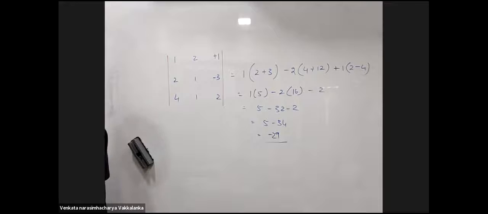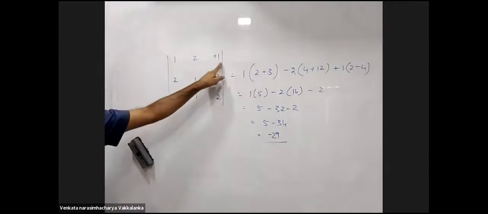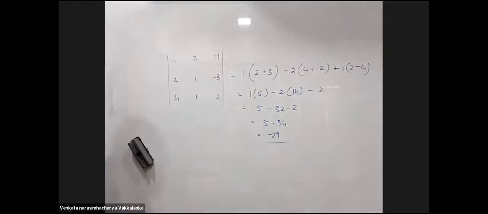Sir, we can open a determinant from any row. Yeah, right now I have taught only how to open up using this row, so that there's no confusion. You can open up using any row. You will learn that in mathematics.